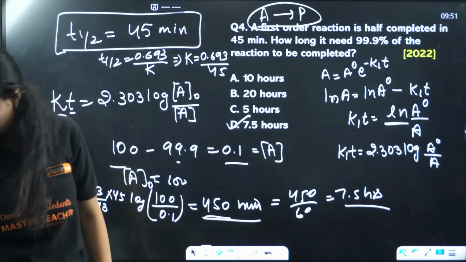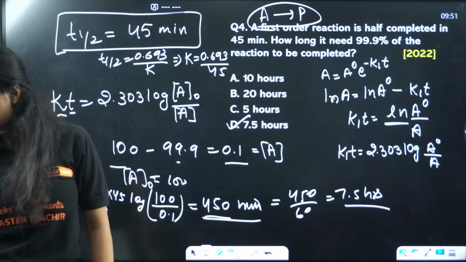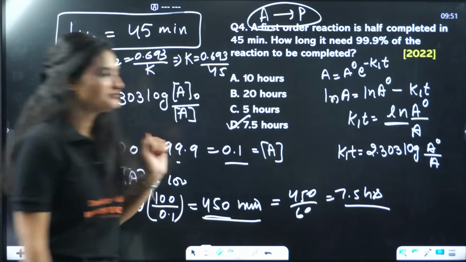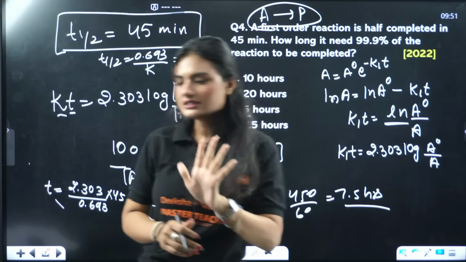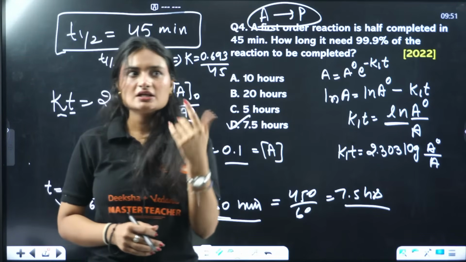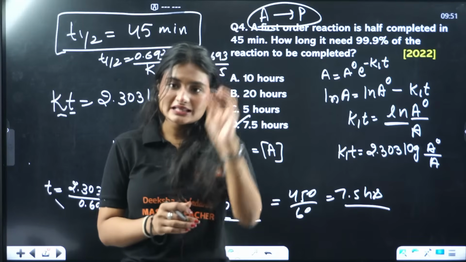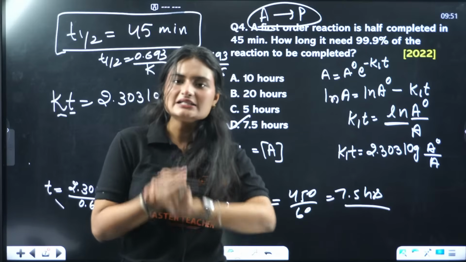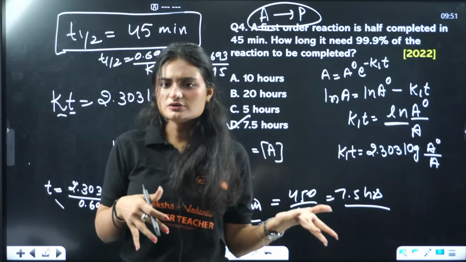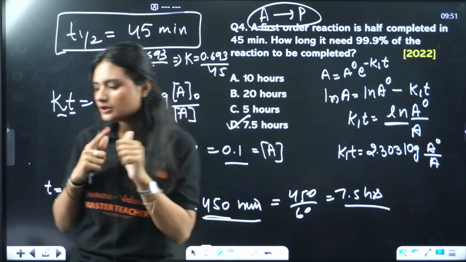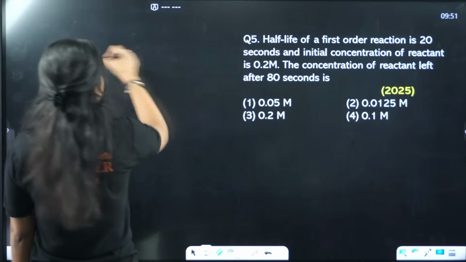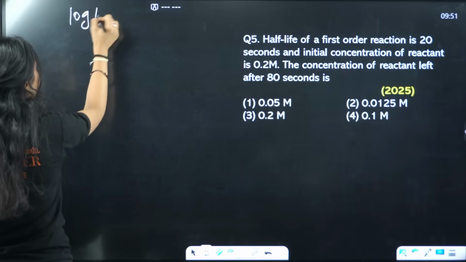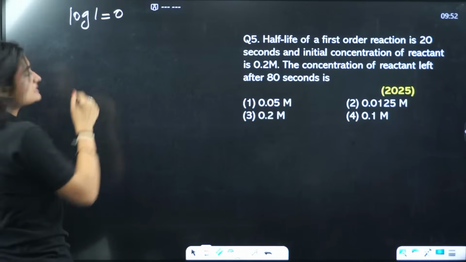What about log values? That's actually a really nice question. Just remember up to log 5. That's the max you'll need. If any value is beyond that, normally they provide all the log values in the question itself. Remember log 1, what is the value of log 1? Log 1 value is 0.